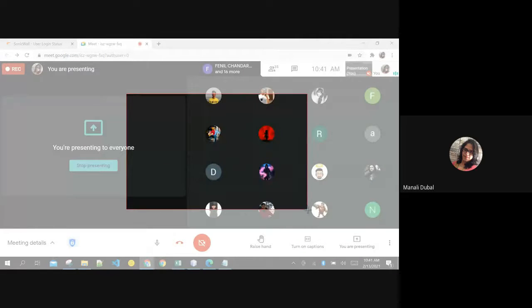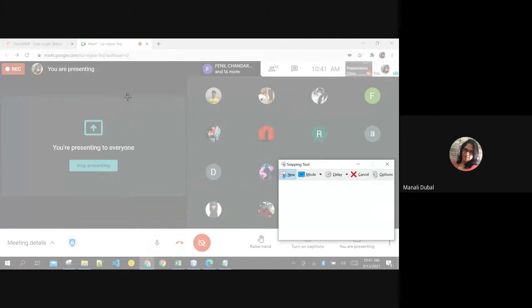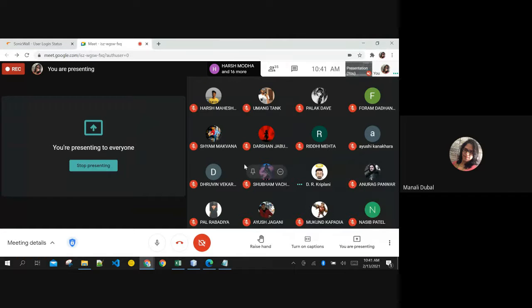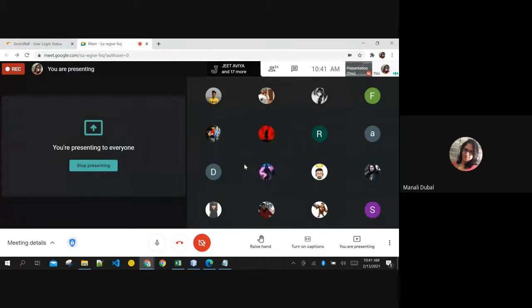You can do it in Snipping Tool. Take the window, take the screenshot of your output only, not of the whole page, and paste it in your MS Word. That is question number 1. Then question number 2 should start with a fresh page. Everything shouldn't be a continuation.